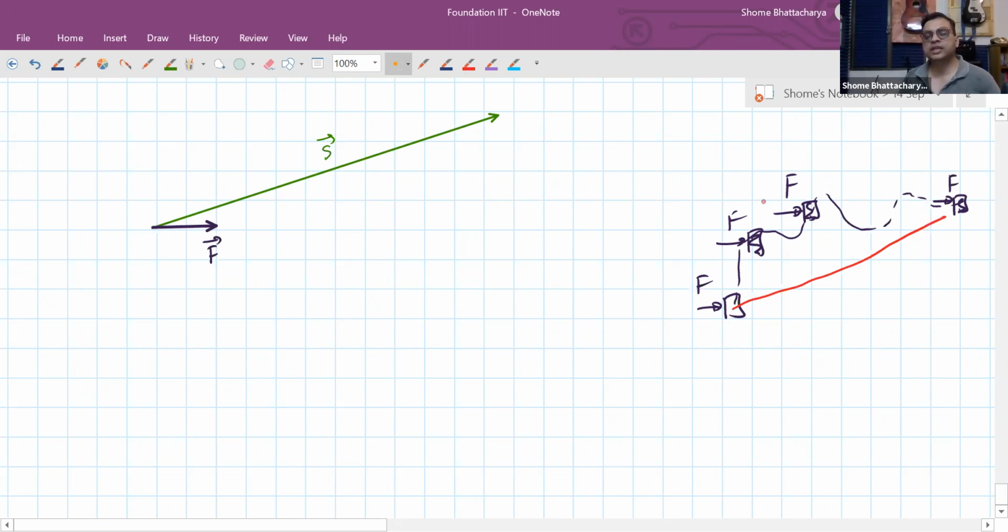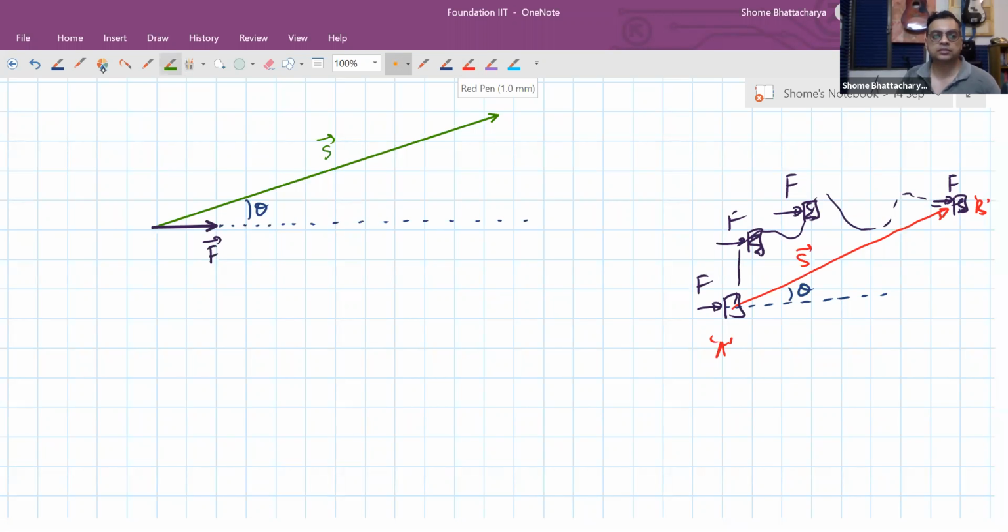So while this force was acting, the displacement was this vector. But throughout the displacement, that force was continuously the same. So this was the displacement from the position A to the position B. If the direction of the force with respect to the direction of the displacement made an angle theta, as you can see in this diagram, then the component of displacement along the force will become this quantity which I am showing next.